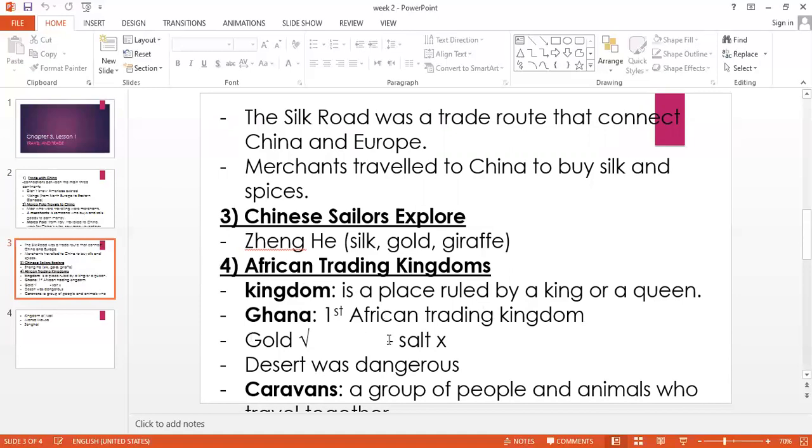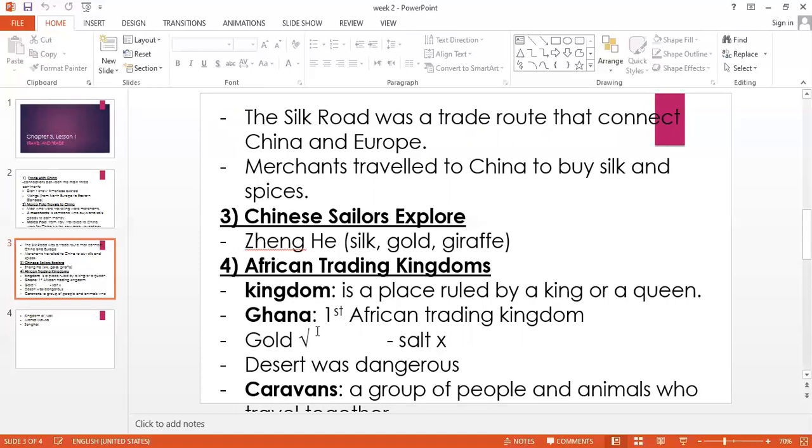First of all, the definition of kingdom: it's a place ruled by a king or a queen. Kingdom is like a country, but the difference is the ruler. For example, Egypt, its ruler is a president, but in a kingdom the ruler is a king or a queen. A king, for example, like Saudi Arabia, they have a king, but a queen, for example, like England, they have Queen Elizabeth.